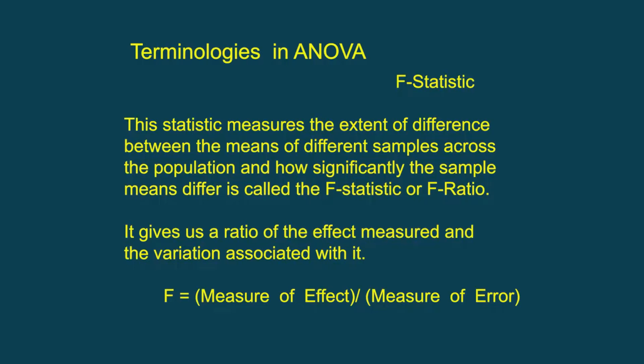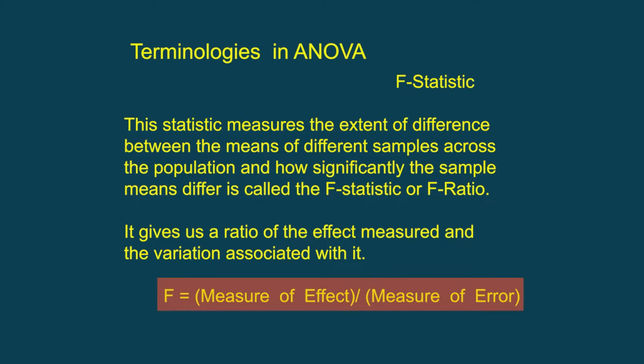The second terminology is very important for understanding the overall significance of the model, and this calls for the F statistic. F stands for Fisher statistic. It denotes the difference in the variances across the various samples of the population. Whenever we go for the F statistic, we want to find out the proportion explained by the dependent variables out of the proportion explained by the error term. So basically it's a ratio of the measure of effect divided by the measure of error. By error we mean the random component, and by effect we mean the variation that can come up due to the variables.